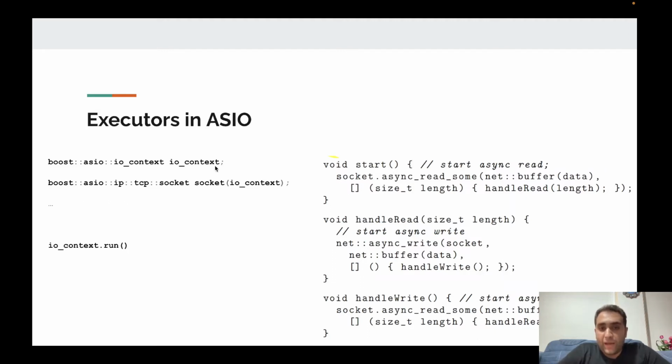Okay, and here we have three functions. In the start function, we initiate an asynchronous read operation on this I/O object, the socket, and it also takes a completion handler, and this is the completion handler. Actually, it's somewhat the same as posting a function to an executor, but here we have a specified operation. The operation is an asynchronous read.